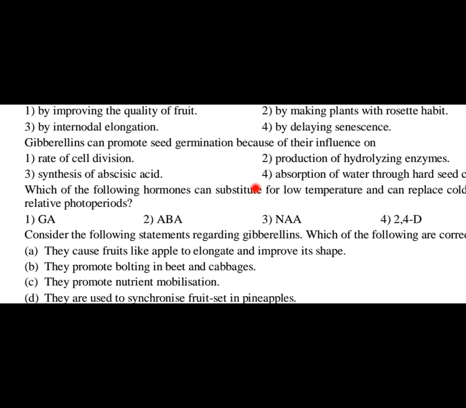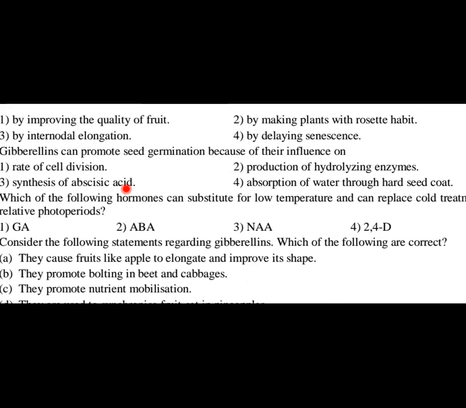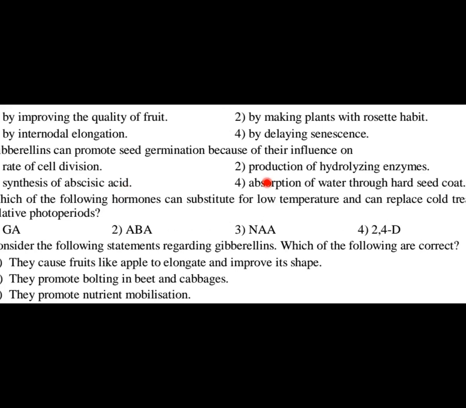Gibberellins can promote seed germination because of their influence on rate of cell division, production of hydrolyzing enzymes, synthesis of abscisic acid, and absorption of water through hard seed coats. So what is the answer? How are gibberellins promoting seed germination, students? Seed germination is under the control of activity of enzymes. The higher the hydrolytic enzymes are active, germination will be faster. That's the reason we say that gibberellins will promote production of hydrolytic enzymes. Option 2 is the right answer for this particular question.